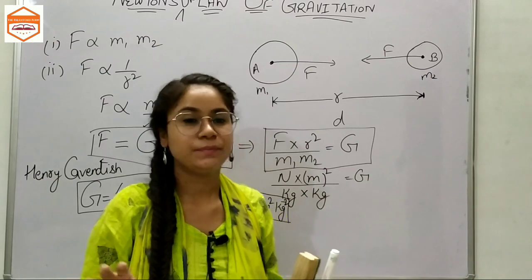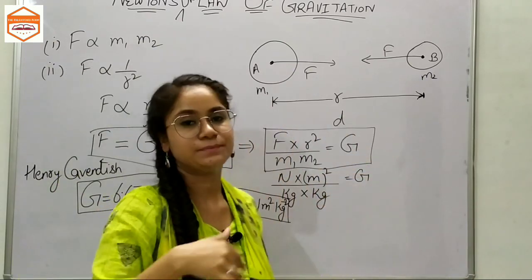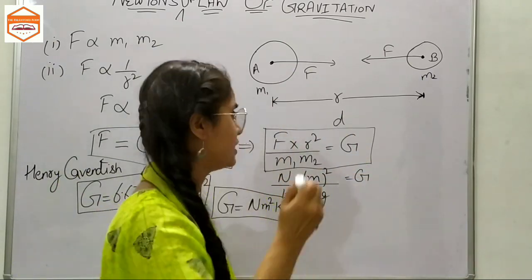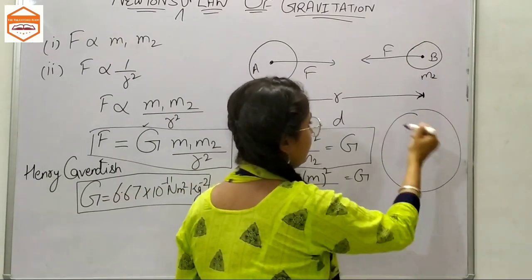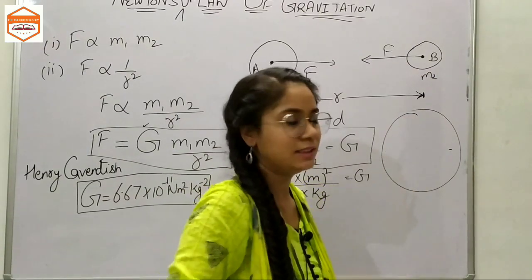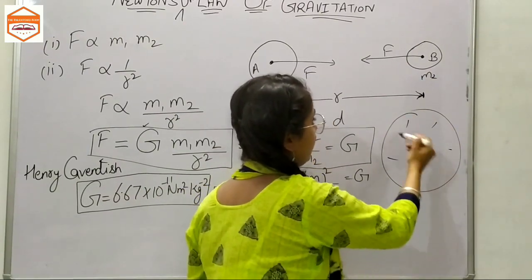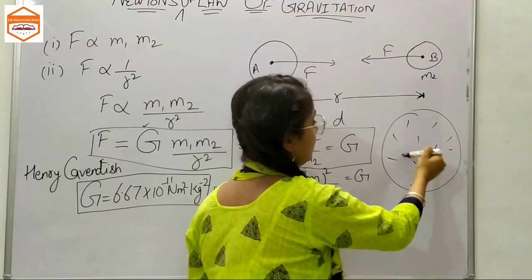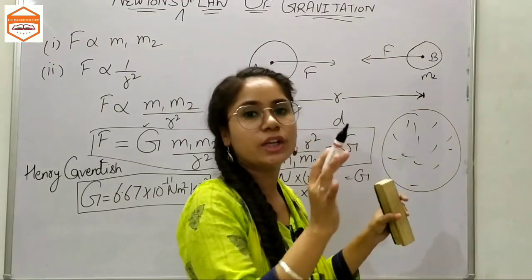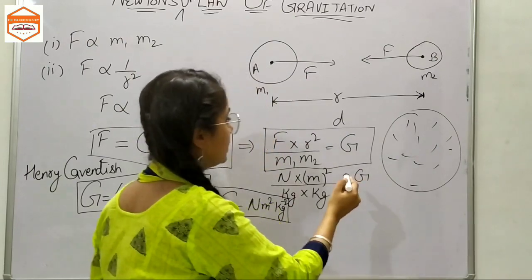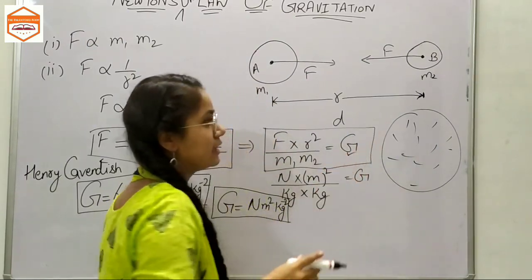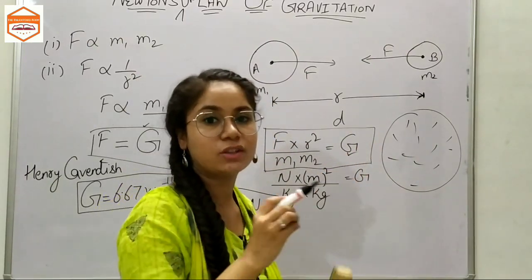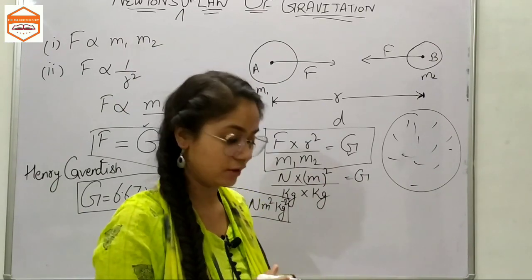It doesn't matter. Let us assume this is our universe and this is our little galaxy here. There are so many various galaxies. In this whole universe, this universal gravitational constant is going to remain the same.